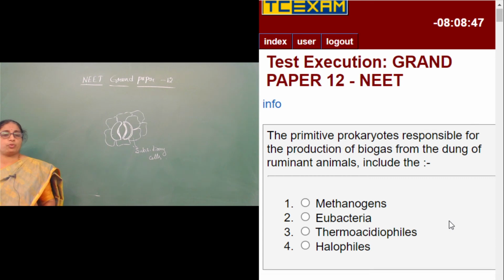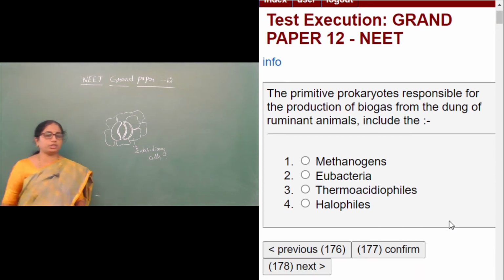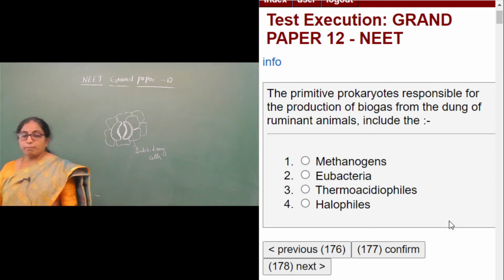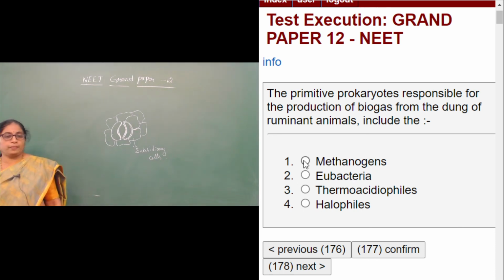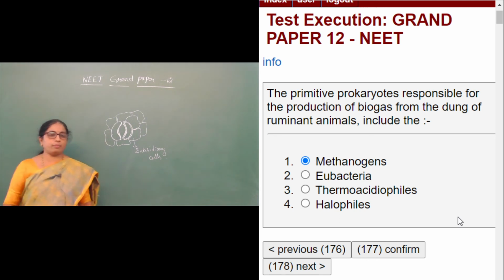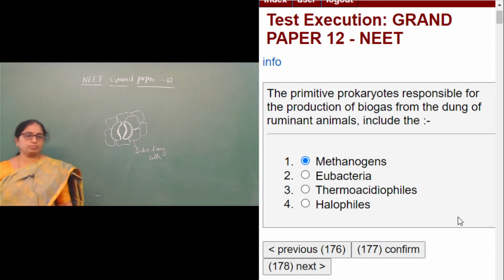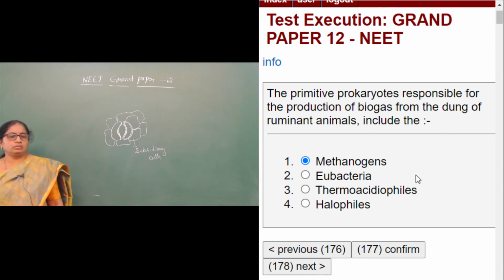The primitive prokaryotes responsible for the production of biogas from the dung of ruminant animals are methanogens. Methanogens are used in the production of biogas. They are present in the rumen of the digestive tract of cattle and buffaloes.